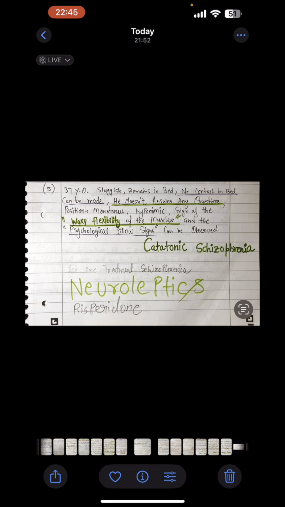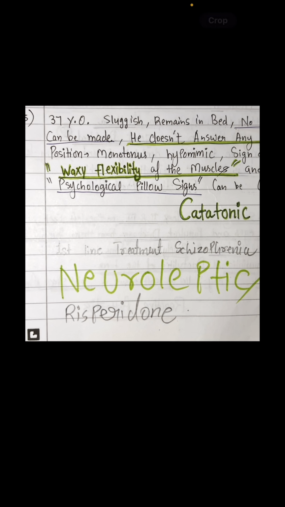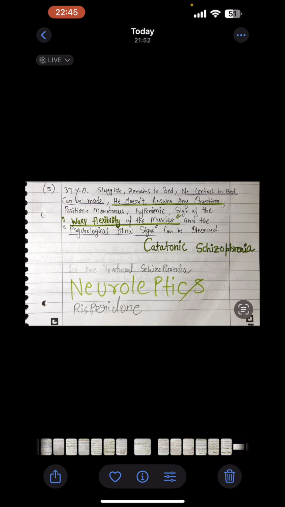The last thing about schizophrenia which you have to remember in the question is that, according to Krok, the first line treatment for schizophrenia is neuroleptics. This was also a question in Krok. I've written it here for you: first line treatment for schizophrenia is neuroleptics. One of the neuroleptics is risperidone. I hope you remember it.